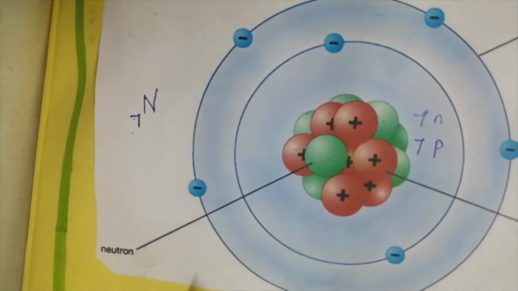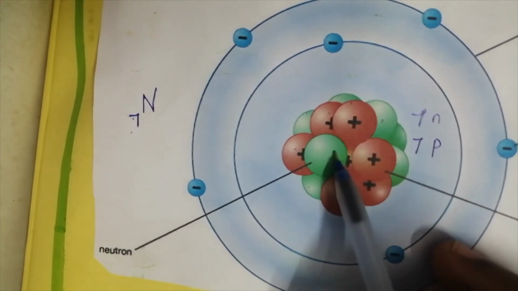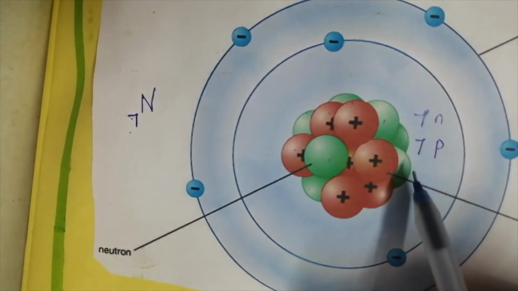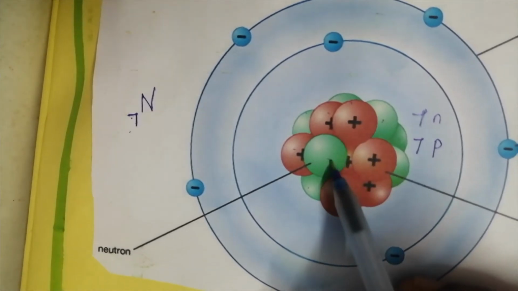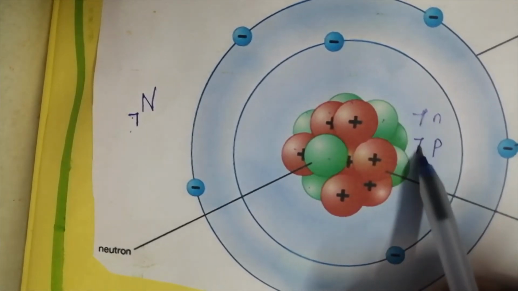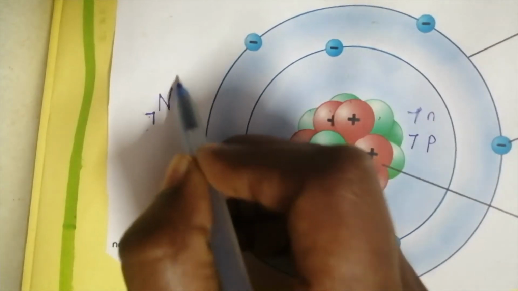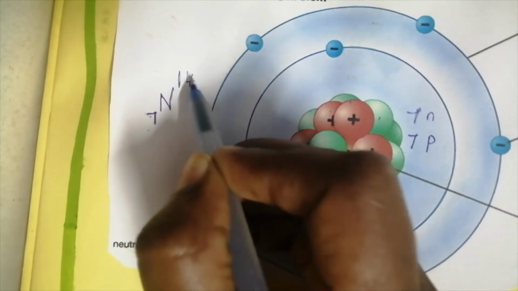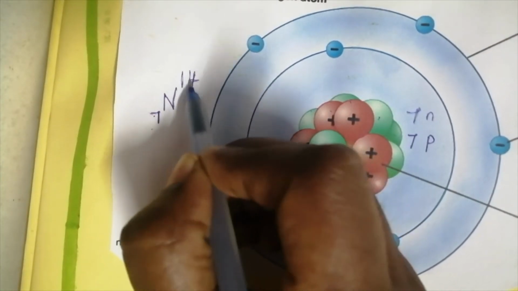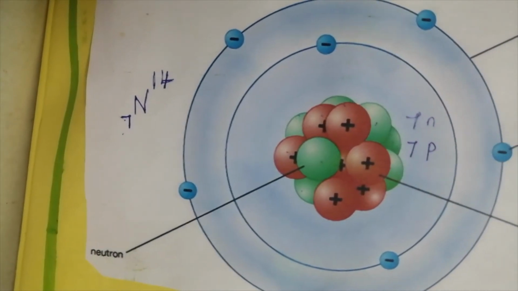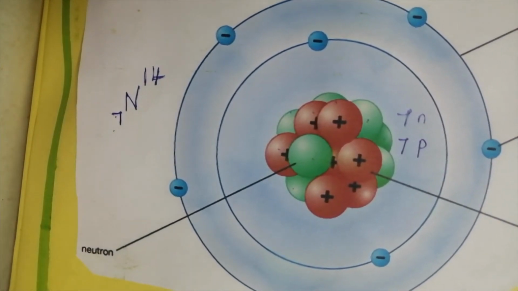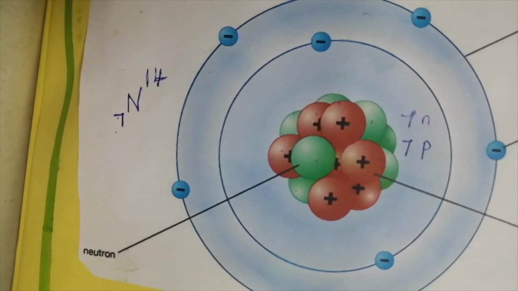And mass number is the number of protons plus the number of neutrons. How many protons? 7 protons. How many neutrons? 7 neutrons. So 7 plus 7 is 14. So the mass number for nitrogen is 14. Have you understood? So this is the atomic number and mass number.